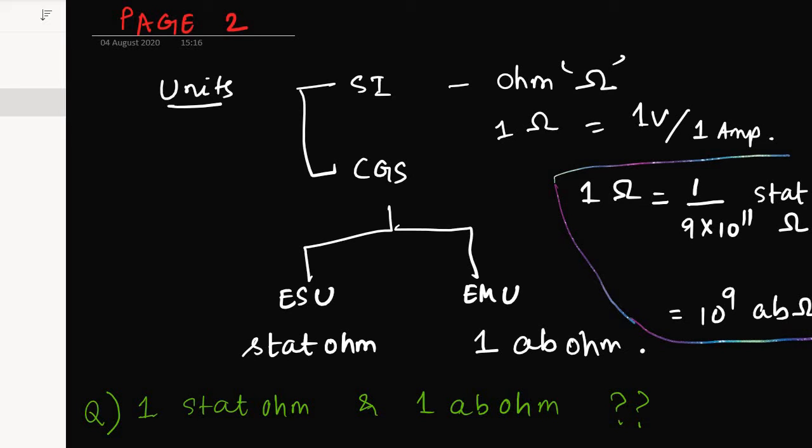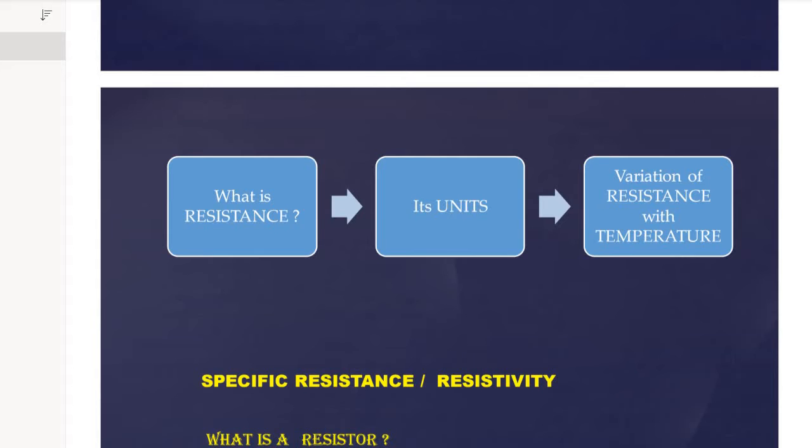Now I will go to, as I said earlier, variation of resistance with temperature. We have mentioned the units of resistance, but it is not wise to not show you a picture. So I will show you a picture of resistance. What does a resistance look like? It is also called a resistor.